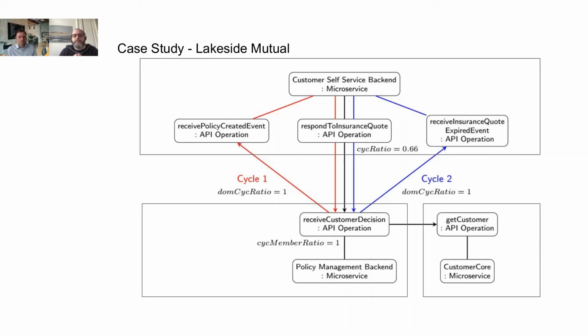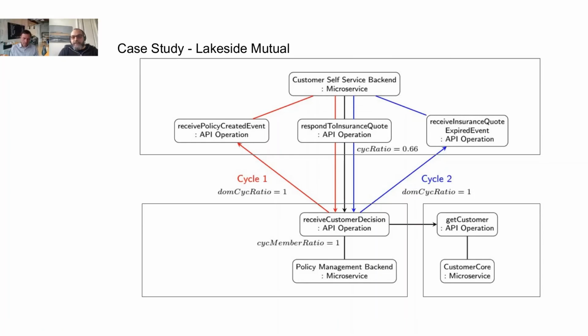That's not a problem for us. The other things are more interesting because at some point in time, this API operation fires 2 additional messages: the policy created event and the insurance quote expired event, which are then later on received by the customer self-service again. So this finally creates two asynchronous cycles.